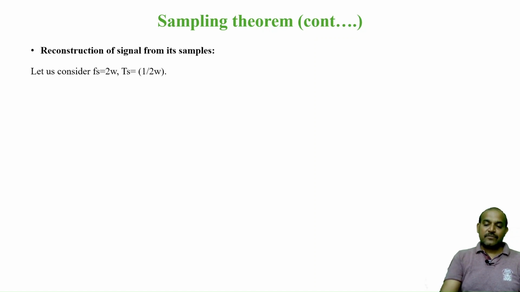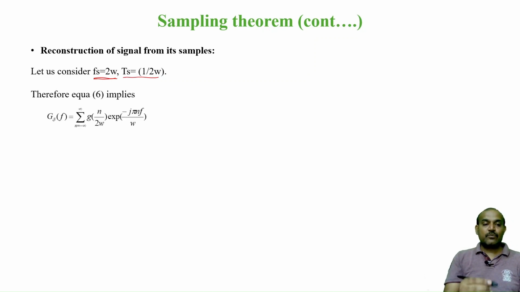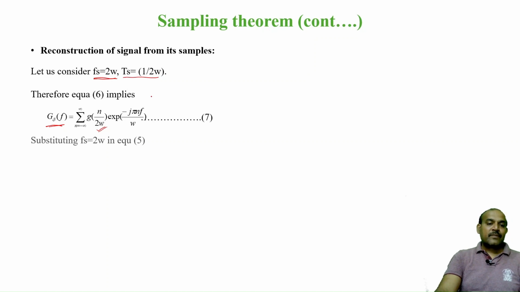So, reconstruction of signal. Again, we had 3 conditions, but I am choosing the ideal condition, that is Fs equals 2W. When Fs is 2W, Ts is 1 by 2W, as we know. So now, equation 6, the previous equation which is in terms of exponential, can be represented as G delta of f becomes G of nTs, where Ts is 1 by 2W, into exponential of that. Substitute 1 by 2W wherever Ts is there, and you get equation 7.